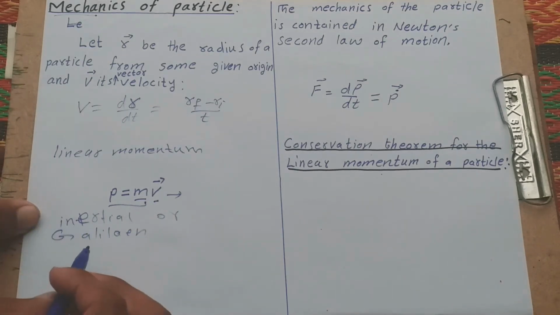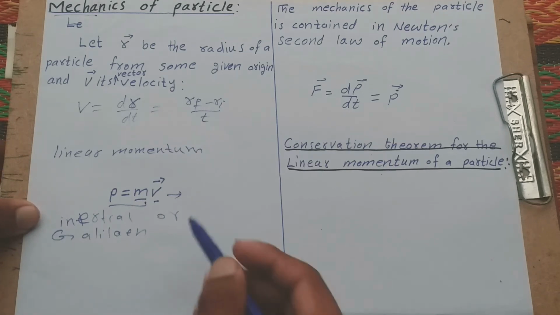Okay, and how do we define Newton's second law from this?